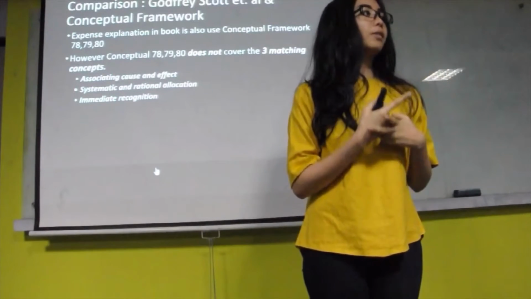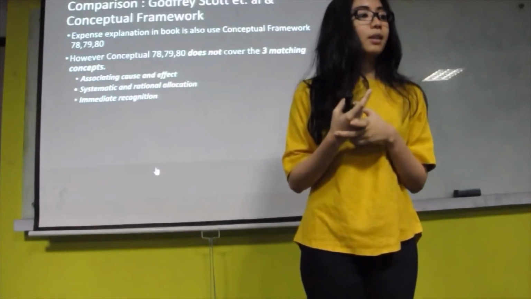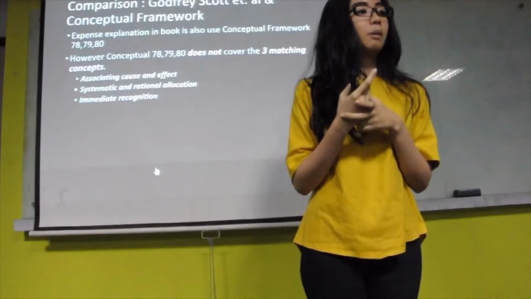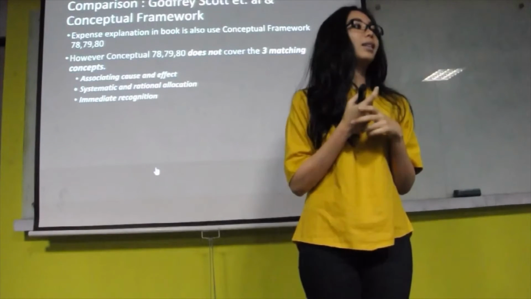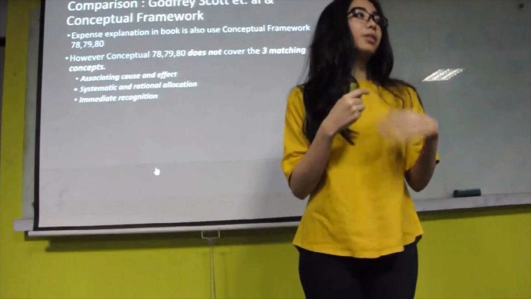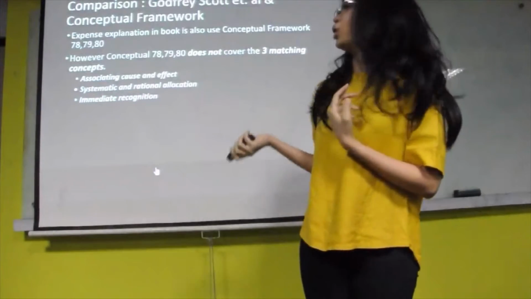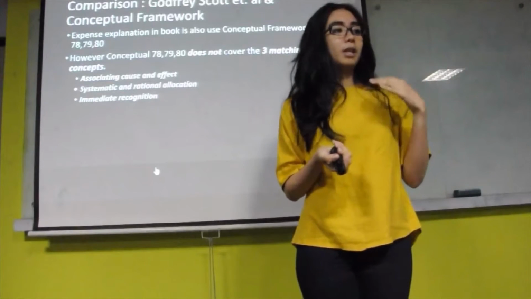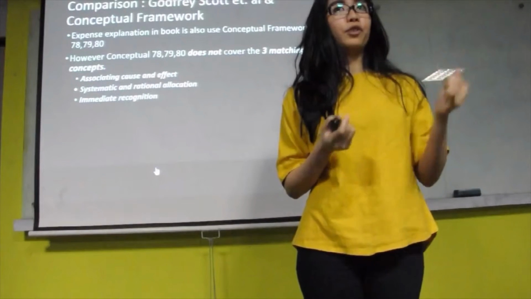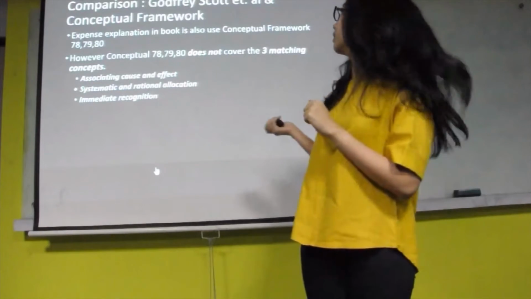The second concept is systematic and rational allocation. It recognizes expense in the accounting periods in which the economic benefits associated with the item are consumed or expired. For example, a company depreciates its fixed assets over the years. The third concept is immediate recognition. It covers all possibilities not covered by the first and second principles. For example, advertising expense.